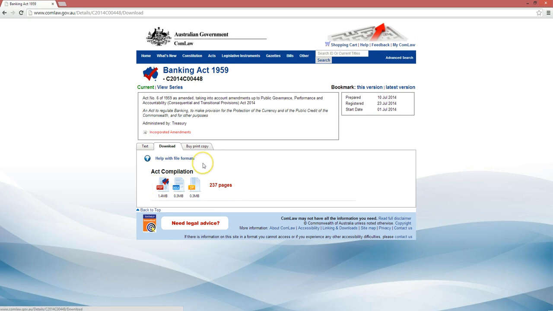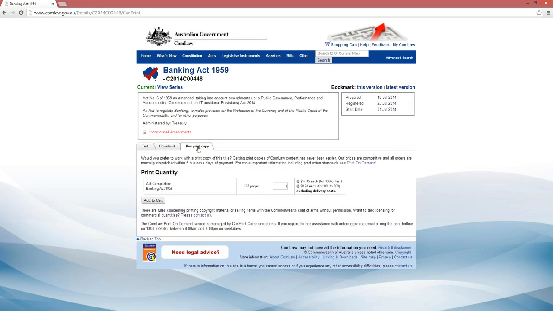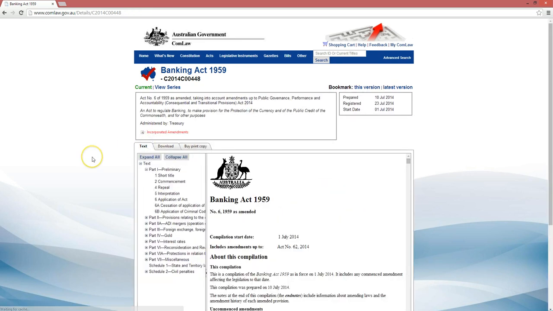a PDF, and sometimes particularly long acts have several different PDFs precisely because they're so long, and they'll have endnotes and schedules as a different file altogether. But the Banking Act is fairly short. If you're particularly ambitious, you can buy a print copy, but I don't think that should be necessary. So that's how we found an authorized version of a Commonwealth Act, and most of the acts that we look at in this subject are Commonwealth Acts.